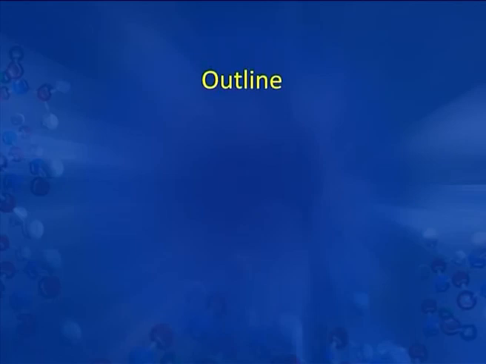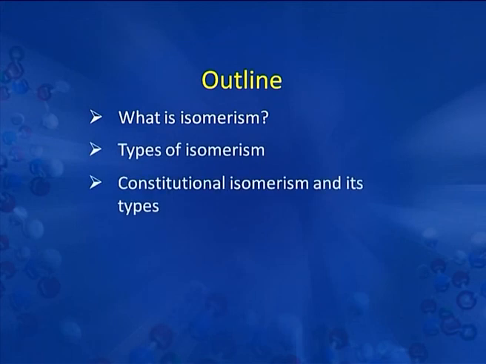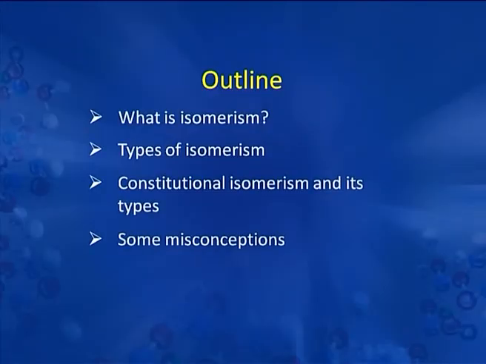The second aspect of stereochemistry is the spatial changes that may occur during a reaction. But one of the most important aspects of stereochemistry is isomerism, and our session today is on isomerism. We have outlined today's session as: what is isomerism, then types of isomerism, where constitutional isomerism and its types will mainly be discussed today, because the other type, stereoisomerism, we shall take up in a later session. Then we will take up some misconceptions that do occur during isomerism, and finally we'll summarize today's session.